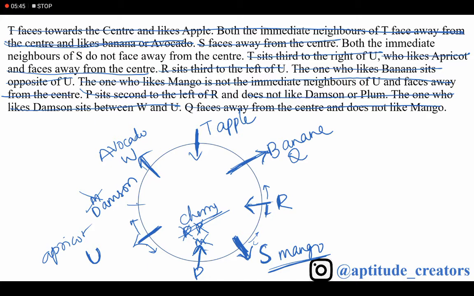Then what about R? The leftover fruit is plum. Now what is the leftover alphabet? That is V. Right?